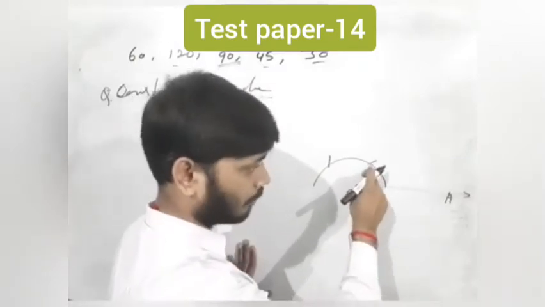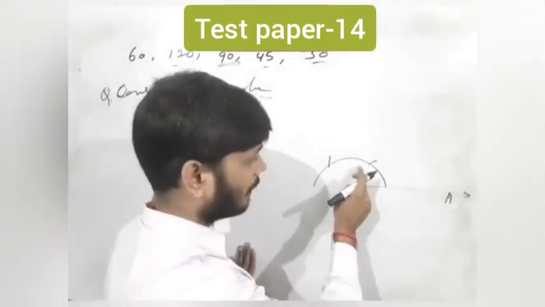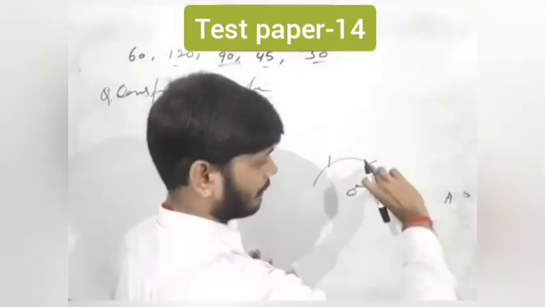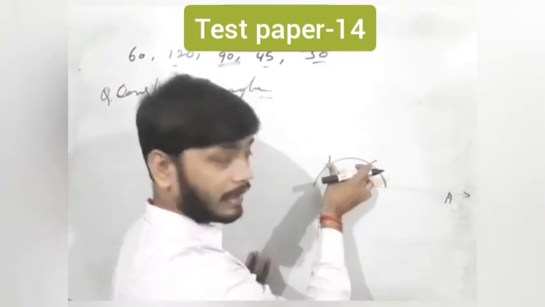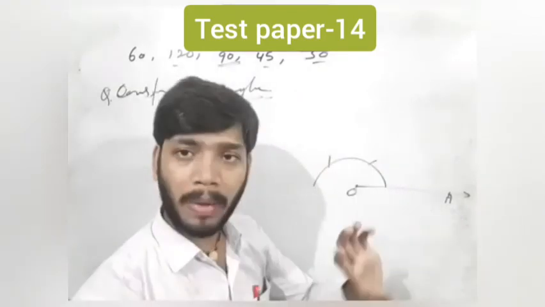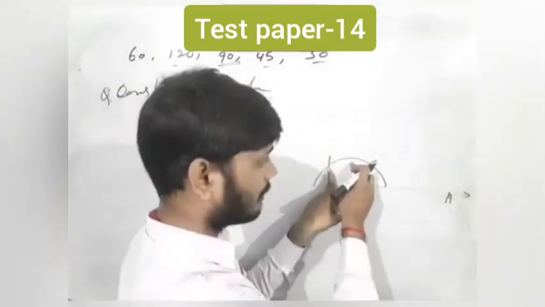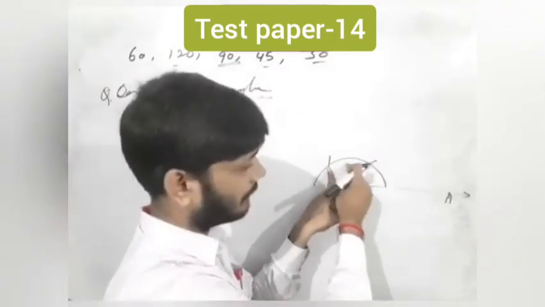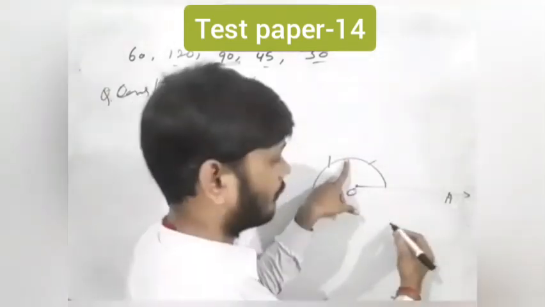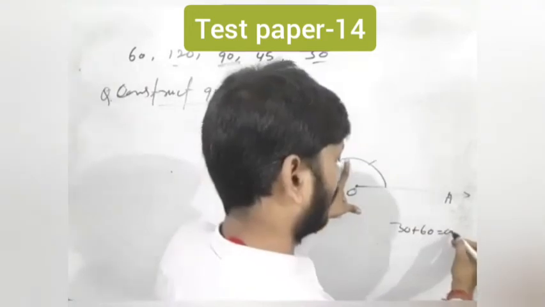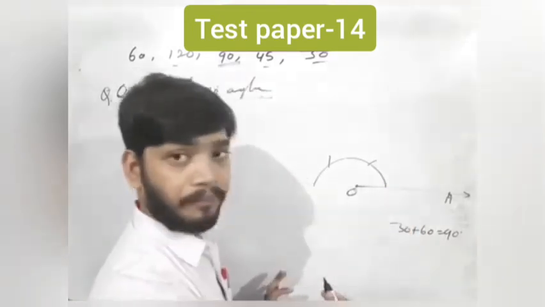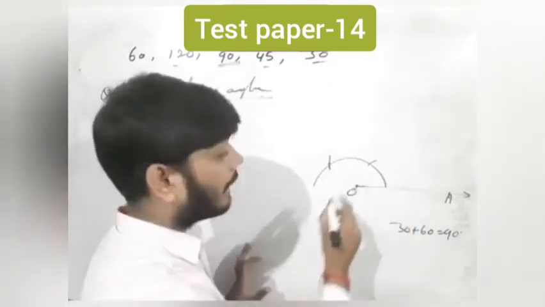Here from here to here is the 60 degree angle, and from here to here it's 120 degrees. That means here is a 60 degree angle, and again this angle is 60 degrees. When you bisect this 60 degree angle, that means you get 30 degrees. When you draw here a 30 degree angle and here 60 degrees, 30 plus 60 is equal to 90 degrees.